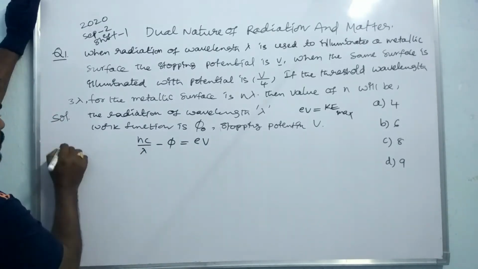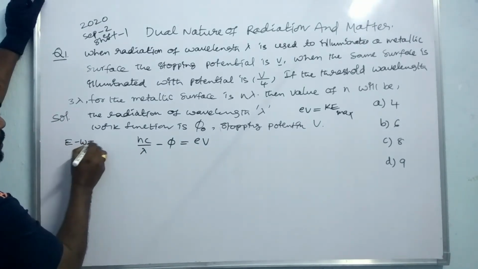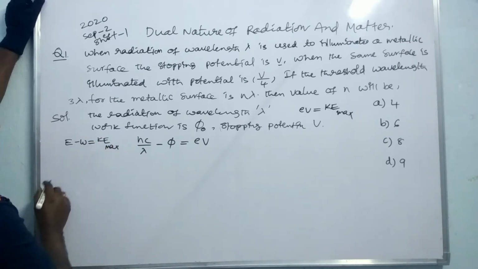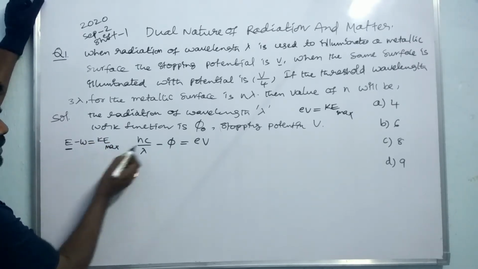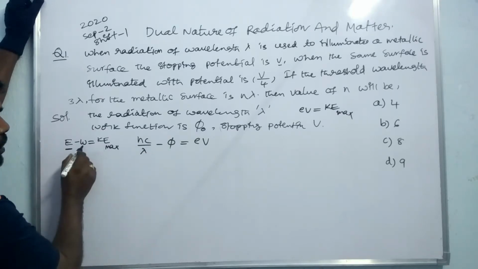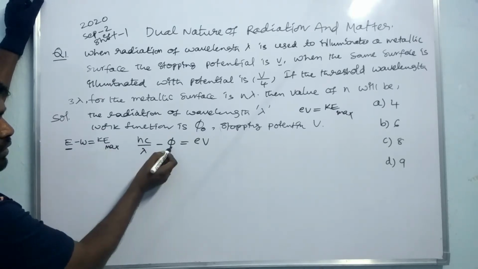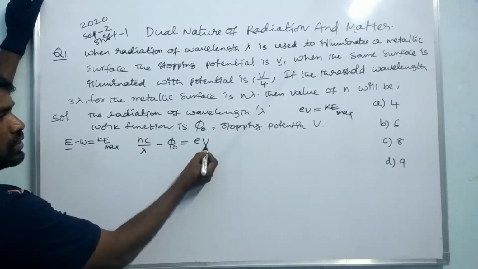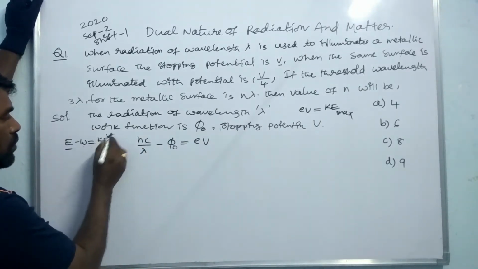So E minus W is equal to KE maximum. This is Einstein's photoelectric equation, where E is the energy, hc by lambda, that is h nu, W is the work function, phi naught, and eV is the stopping potential, which numerically equals the KE maximum.